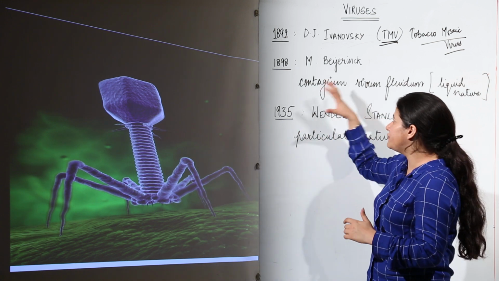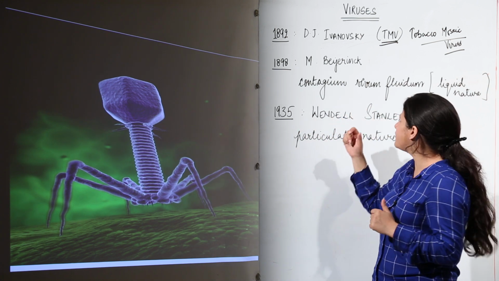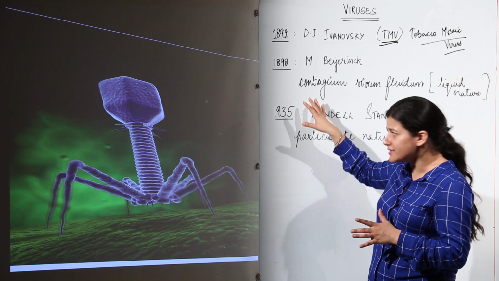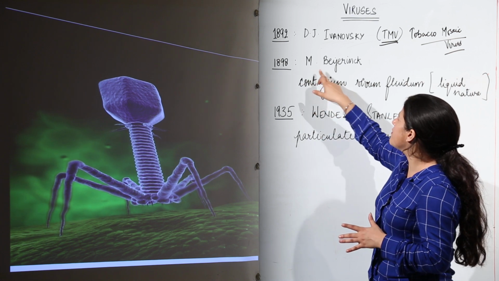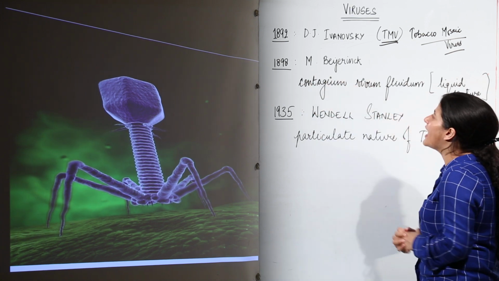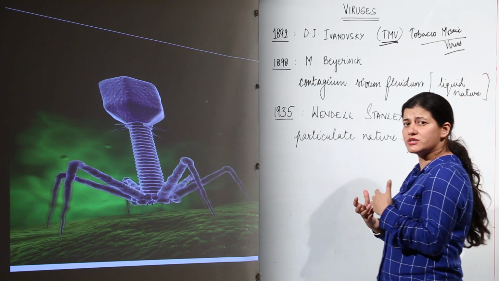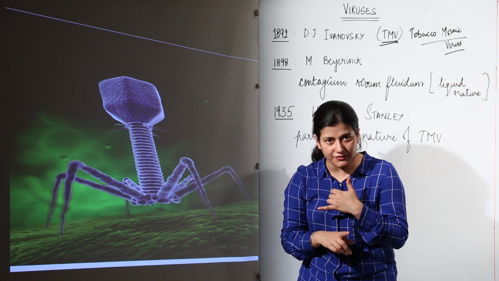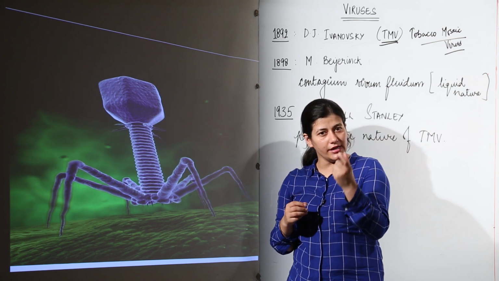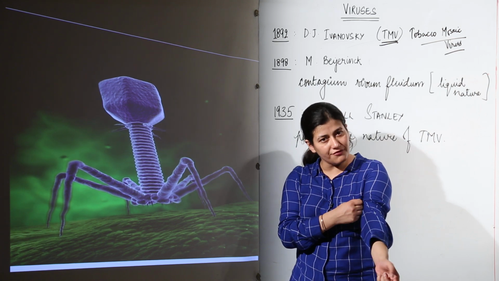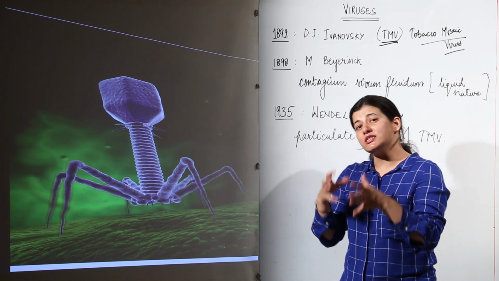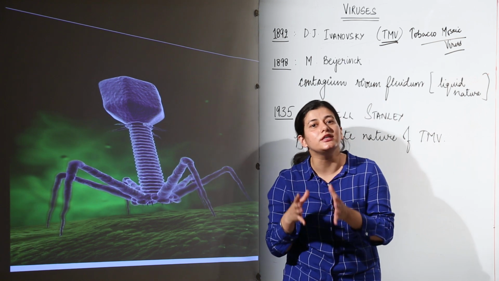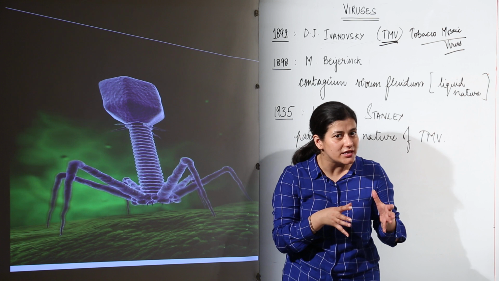Later on, after 4 or 5 years, there was a Dutch scientist, Mr. M. Beijerinck. He said that whatever the causative agent is, it is not bacteria, first of all. Secondly, it is a liquid form of infectious agent which is present only in living cells. It is not present in cells which are dead.